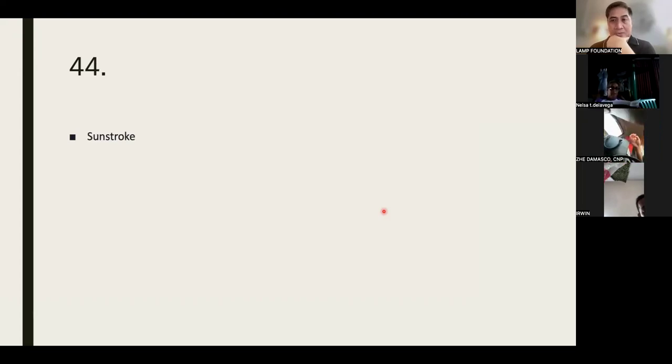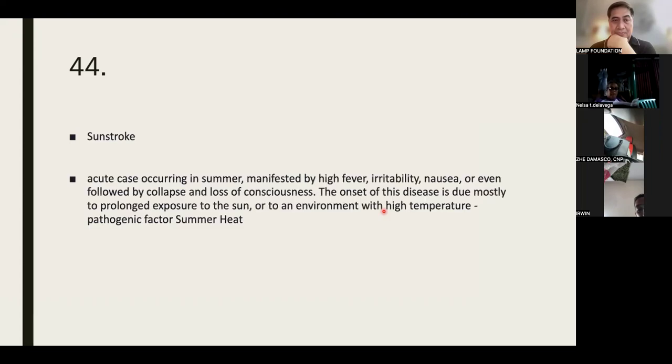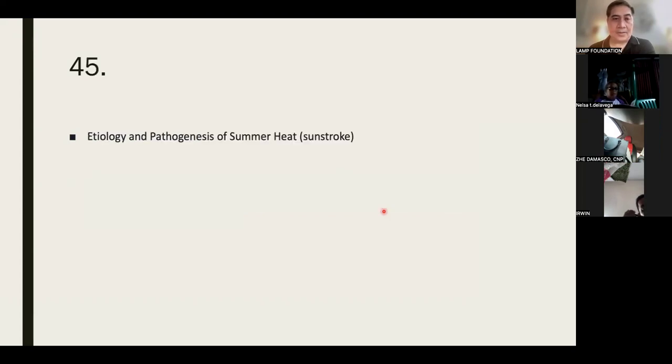What is sunstroke? An acute case occurring in summer, manifested by high fever, irritability, nausea, or even followed by collapse and loss of consciousness. The onset of this disease is due mostly to prolonged exposure to sun or to an environment with high temperature. Pathogenic factor is summer heat.